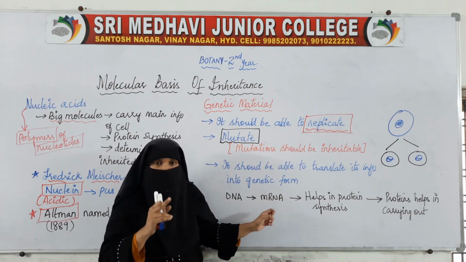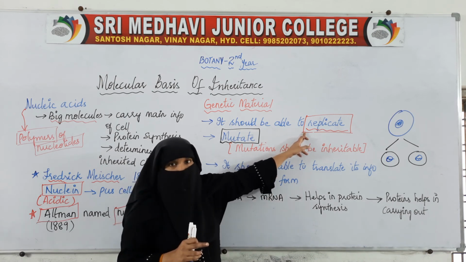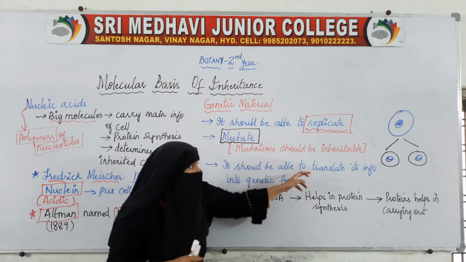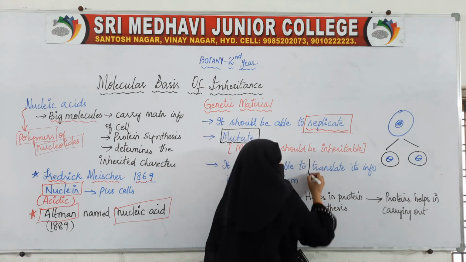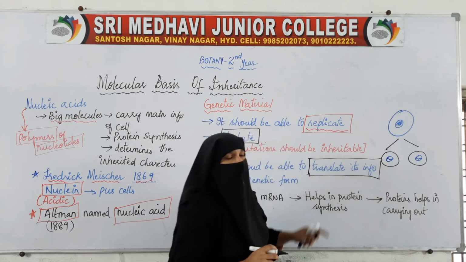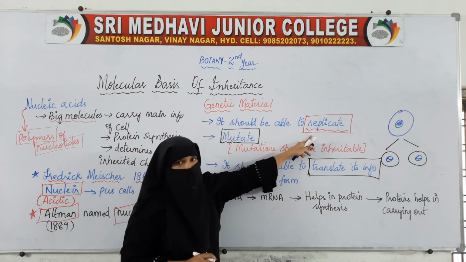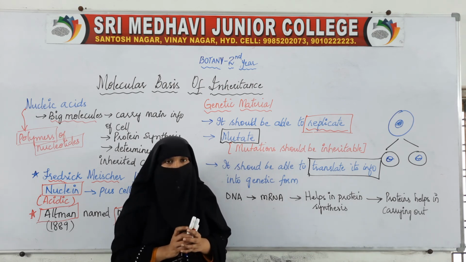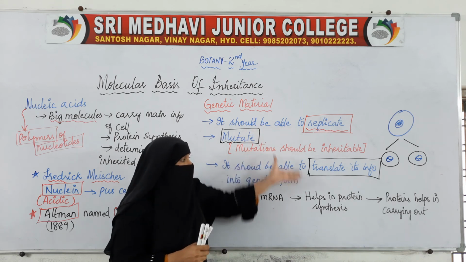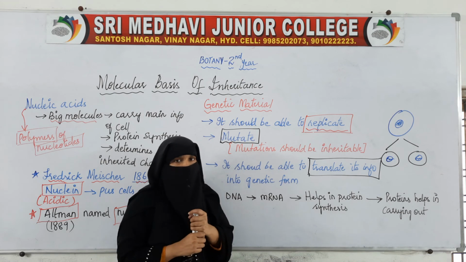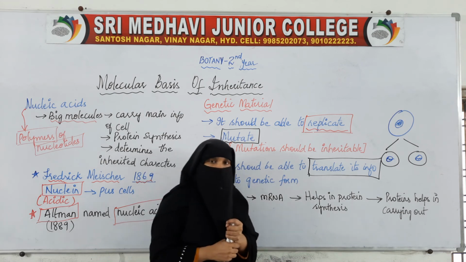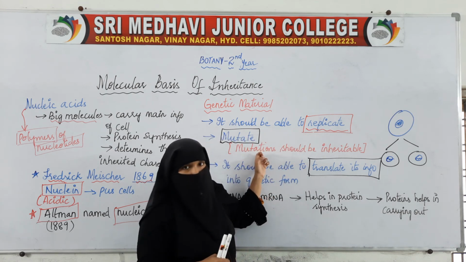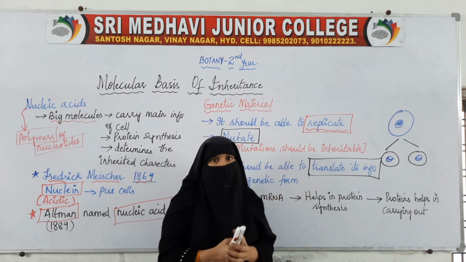It should be able to replicate, it should be able to show mutations, and it should be able to translate its information. How replication and translation are done, we will see in the coming topics, and then we will discuss these characteristics again after completing those topics.